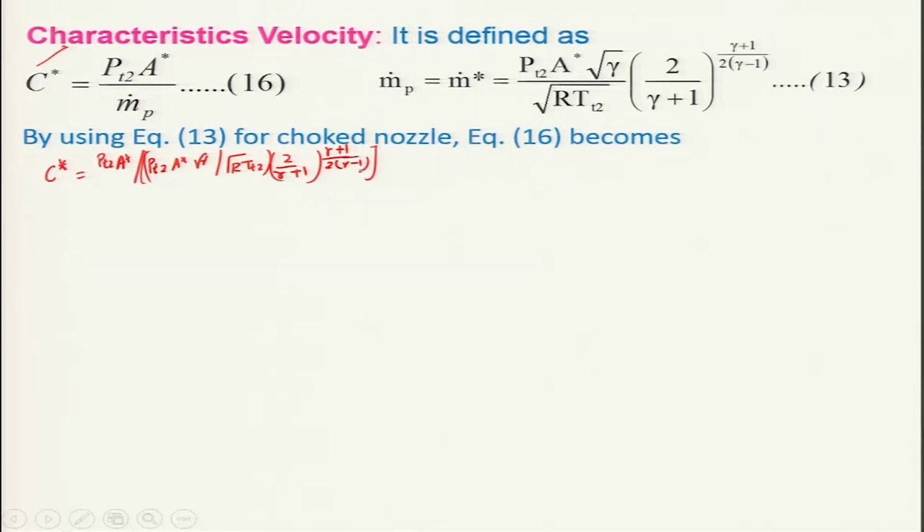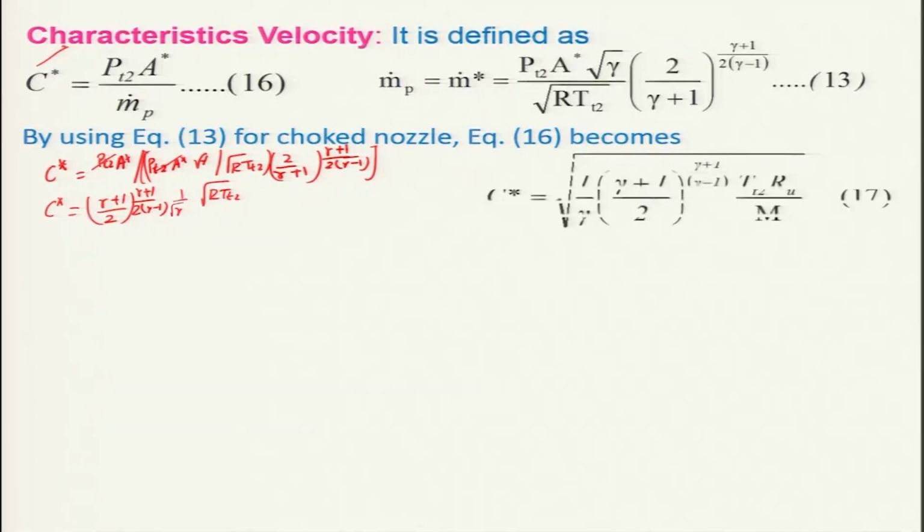If you look at this, the PT2 A star terms will cancel out. I can get C star as equal to ((gamma plus 1) divided by 2) to the power (gamma plus 1) divided by 2(gamma minus 1), and 1 divided by root over gamma, into root over R TT2.